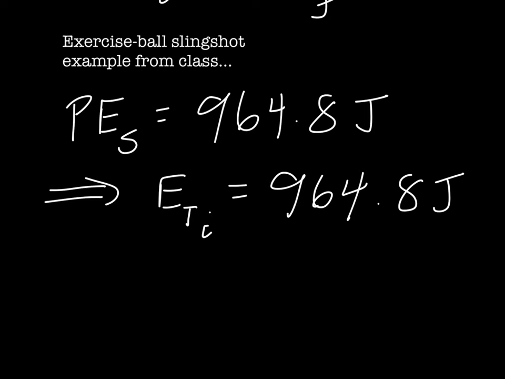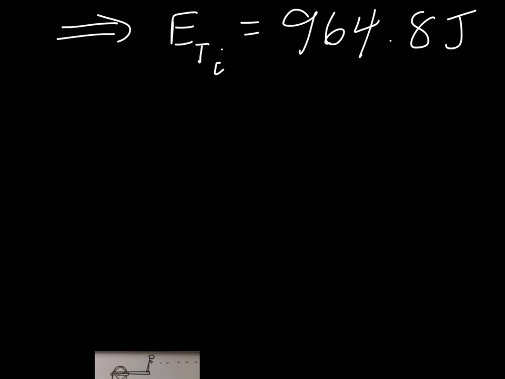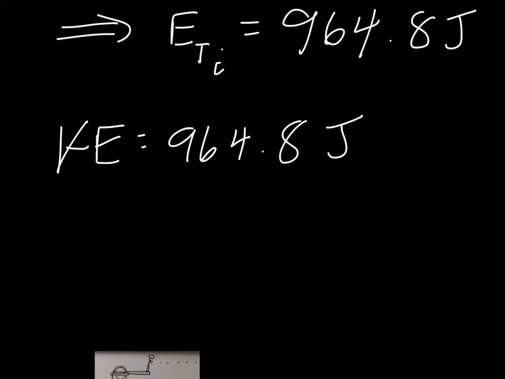But now, what happened? They released the slingshot. That elastic potential energy went away, but it had to go somewhere, right? So it got converted and also transferred into the ball as kinetic energy. What we said yesterday was that our KE was equal to 964.8 joules. We can consider that KE to be our final total mechanical energy in that system, after the event of the slingshot being released.